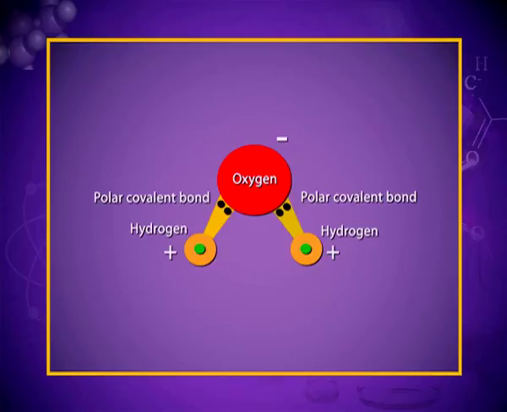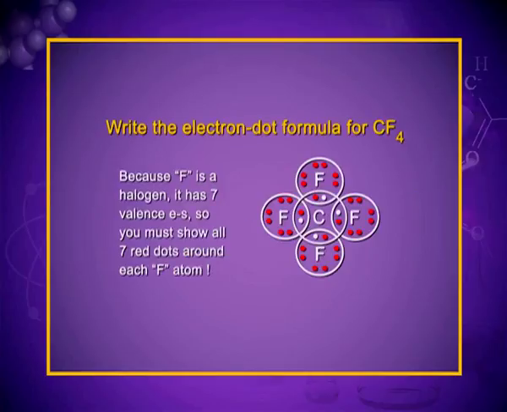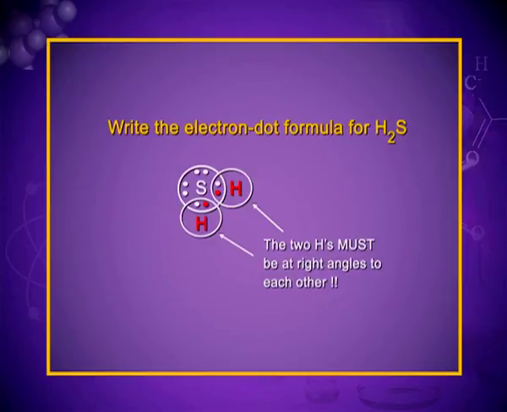You can very well see from the figure that the 2 dots that are electrons are shifted towards oxygen but shared by both of them, and due to this shifting of the electrons, the bonds are polar. So such type of bonds are called polar covalent bond. This is again one example of CF4, where carbon has completed its octet and fluorine has also completed its octet by sharing of electrons. This is hydrogen sulfide molecule.